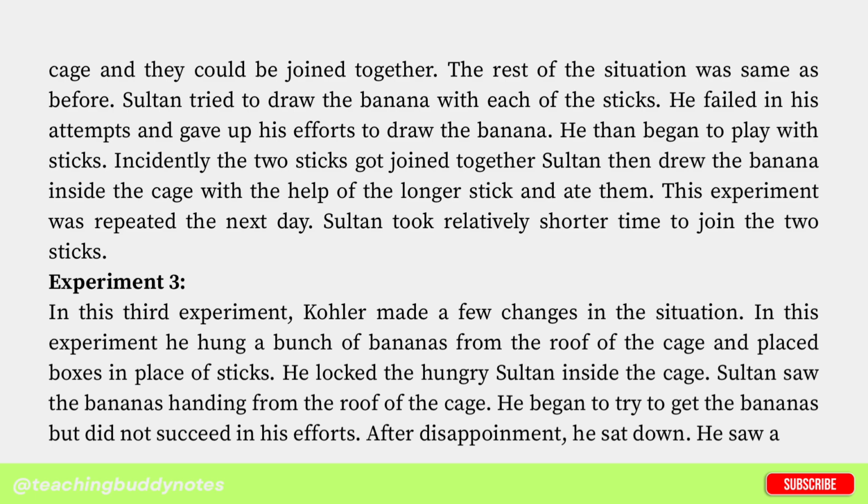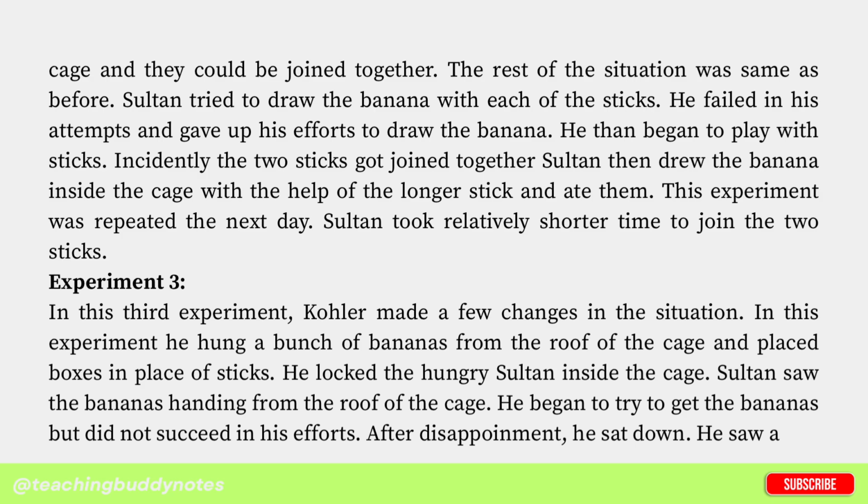Experiment 3. In this third experiment, Kohler made a few changes in the situation. He hung a bunch of bananas from the roof of the cage and placed boxes in place of sticks. He locked the hungry Sultan inside the cage. Sultan saw the bananas hanging from the roof of the cage. He tried to get the bananas but did not succeed in his efforts.